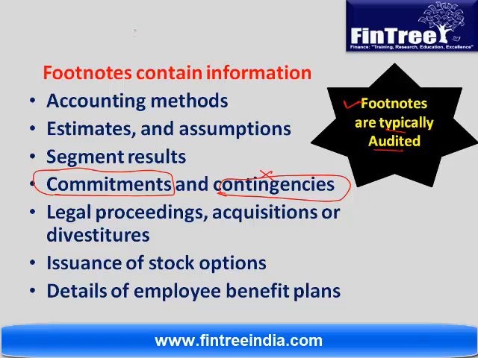So the sequence is typically you would have income statement, balance sheet, cash flow statement, statement of changes in equity, and after that the notes to accounts will start. Okay, but it is quite possible that the first 7 notes would take care of income statement, then 7 to 15 would take care of balance sheet, so on and so forth.